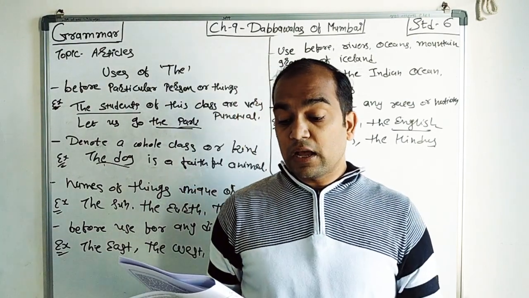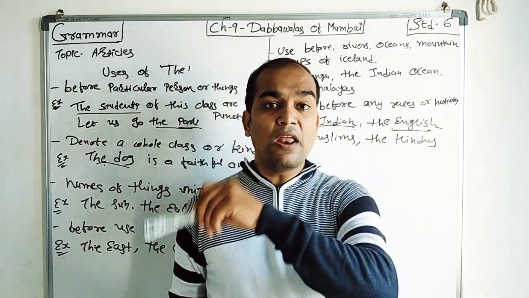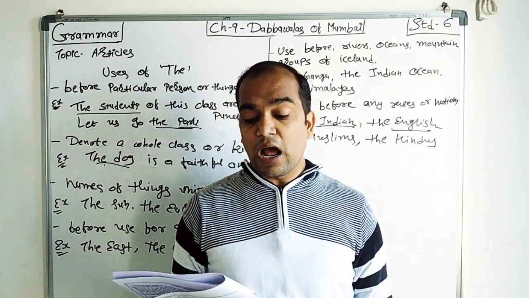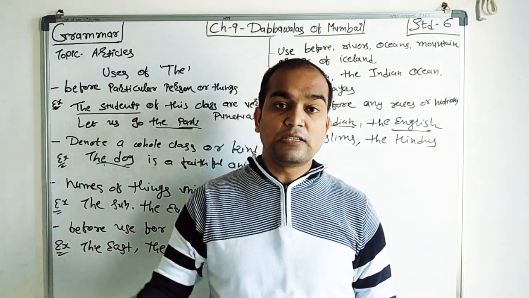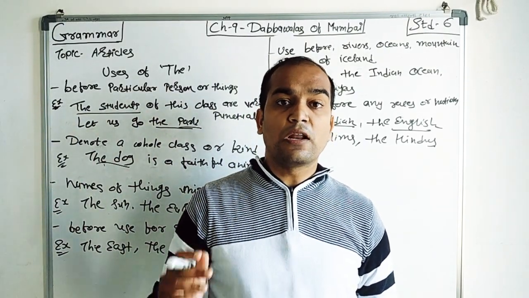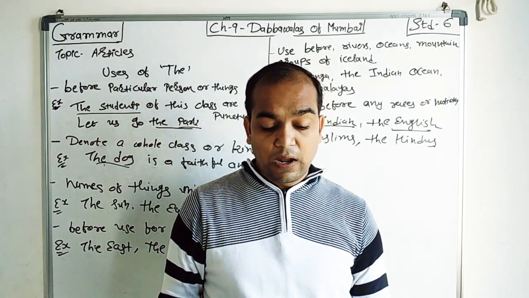But here, Kalidas is the Shakespeare of India. It means Kalidas is compared with whom? Shakespeare. Then he is the Tagore of Hindi poetry. Someone who writes poetry in Hindi is compared with whom? Rabindranath Tagore. That's why the Tagore.